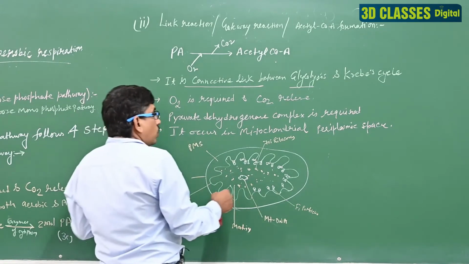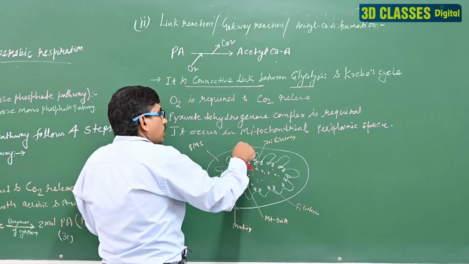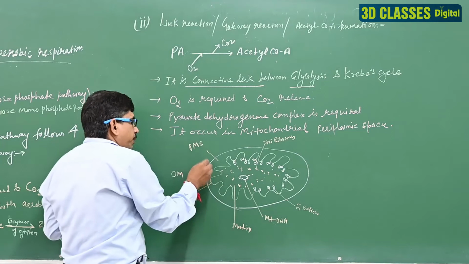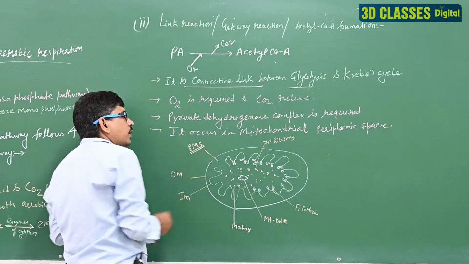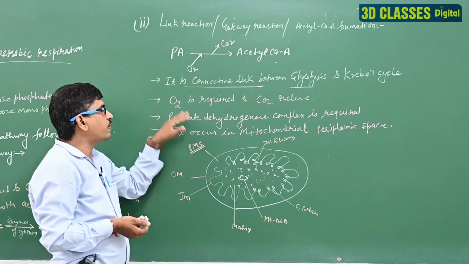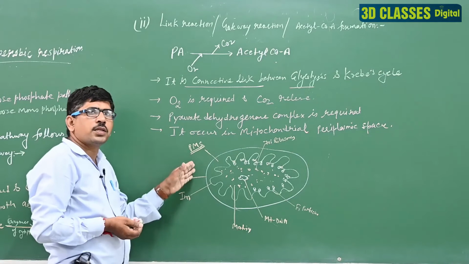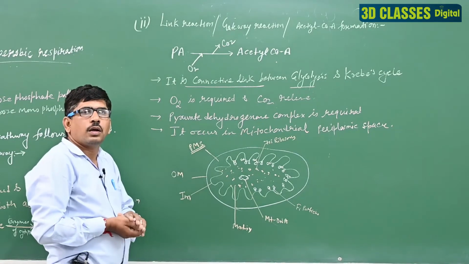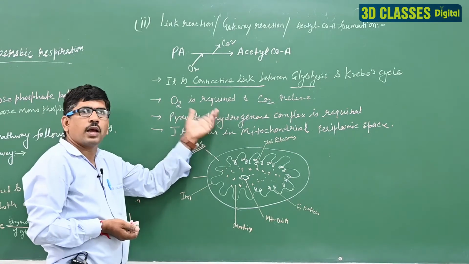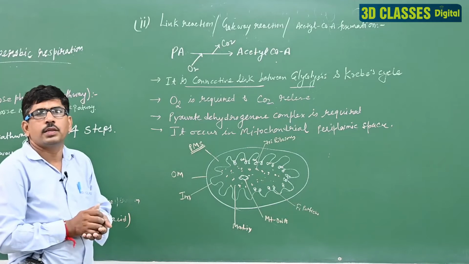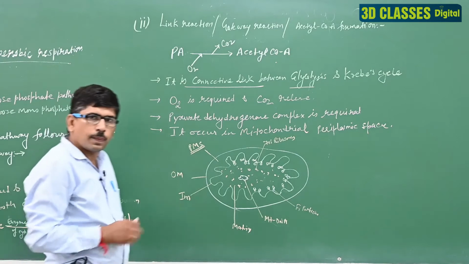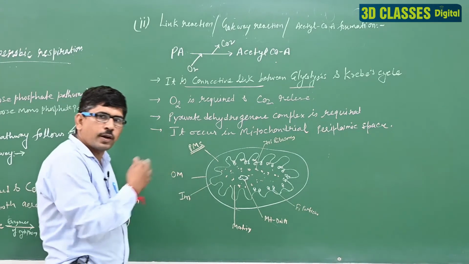Clear? So this reaction occurs inside the mitochondria in the PMS. Pyruvic acid enters the mitochondria, and in the presence of oxygen is converted into acetyl coenzyme A. So an enzyme complex is required, and this enzyme complex contains 5 components. Clear?